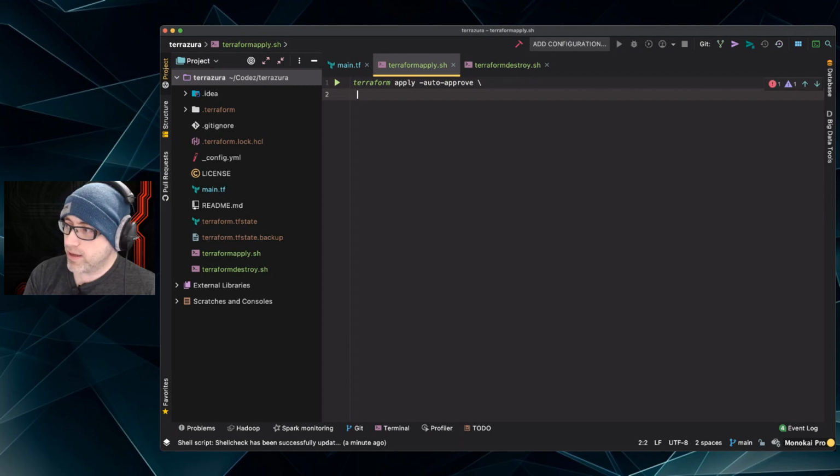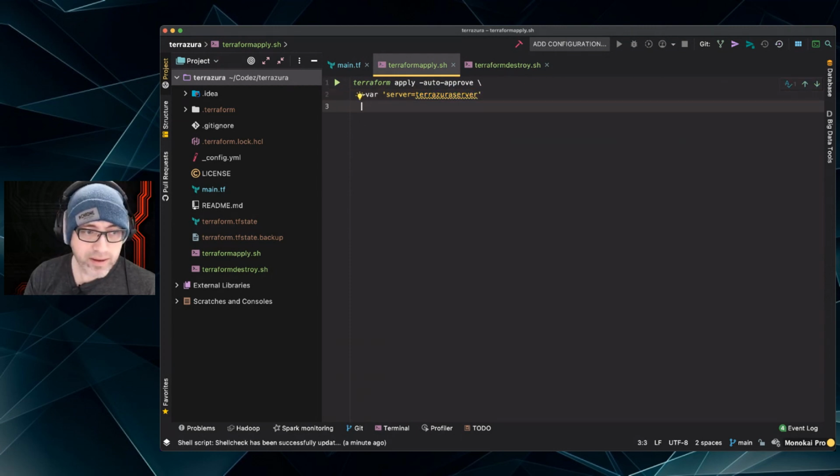So I'm going to do new line, double space, and then set the first var, which will be the server. We'll call the server name, what do we call it? Terrazura server. Like that. And then we want to do new line for the next variable.